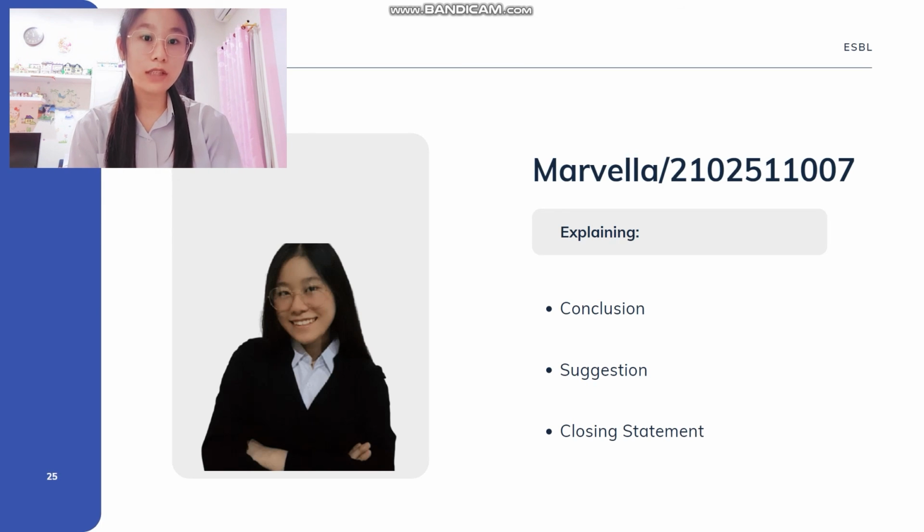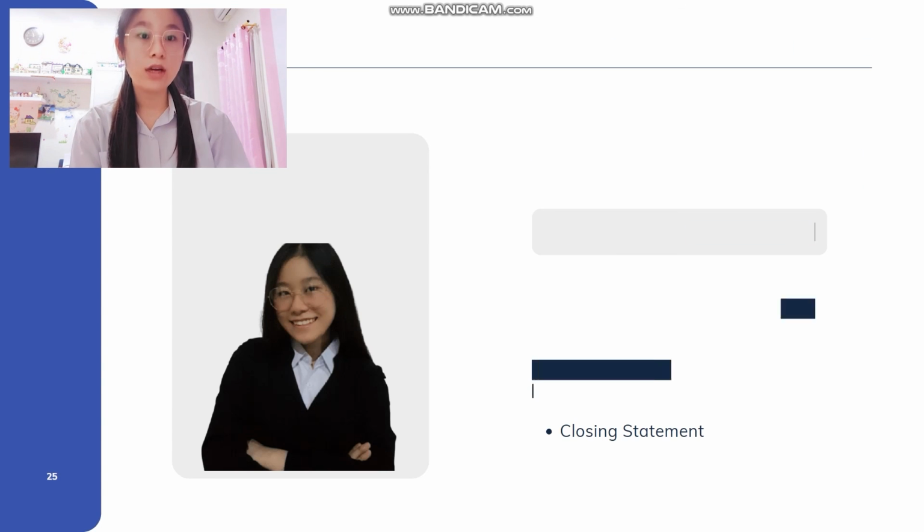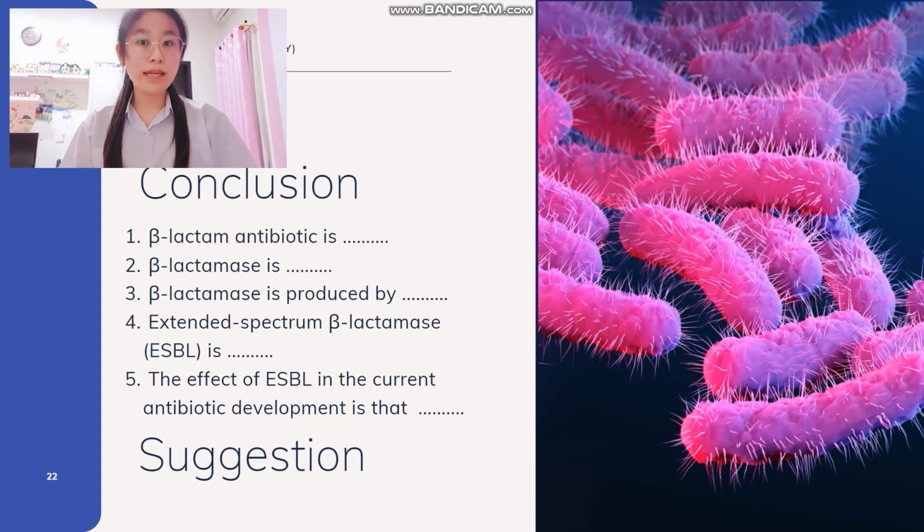Today I'm going to continue my friend's explanation about the conclusion and suggestion. So the conclusions are: first, beta-lactam antibiotics are one of the most widely used antibacterial medication classes globally for certain bacteria. Second, beta-lactamase is an enzyme that degrades beta-lactam antibiotics.